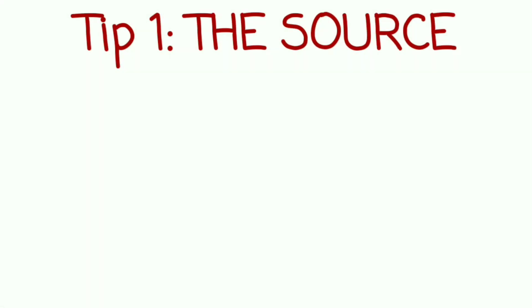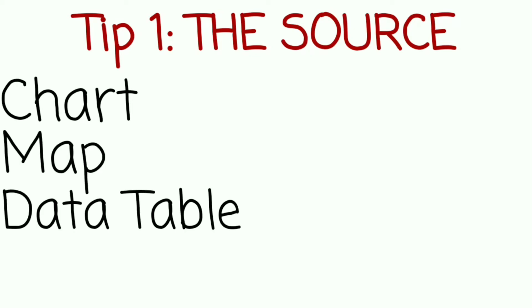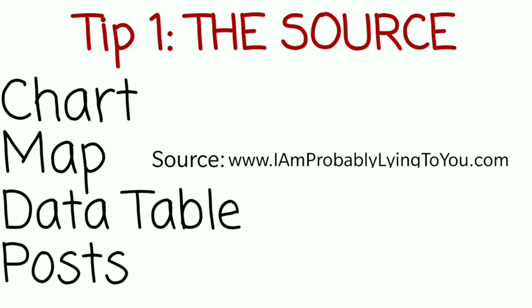Tip 1, the source. We often stumble upon a chart, a map, a data table, heck, even words in a social media post that provide us with some sort of information based upon data. As part of this tip, we want to be on the lookout for the source of this data. The dispute of whether or not the source is credible or not is a totally separate topic. Just having a source allows you to go and verify whether or not the information you're being told is actually true. And it even gives you a chance to analyze the data yourself, which I highly recommend.